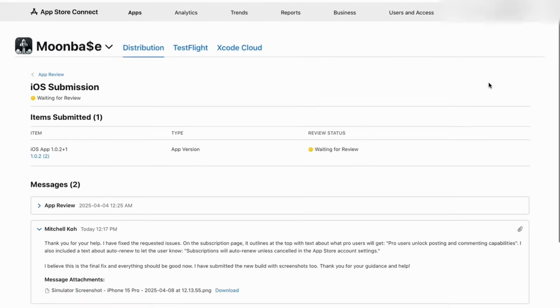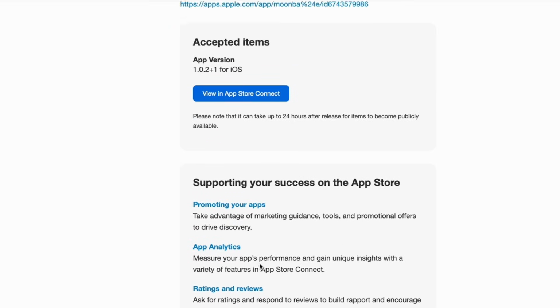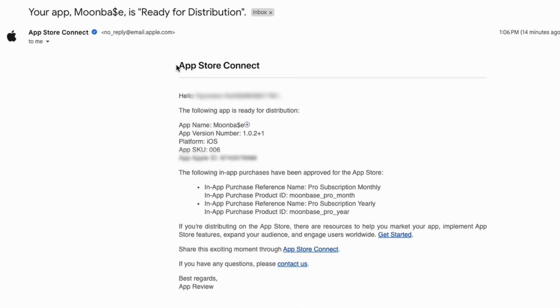Cool, so now it's waiting for the review. And for me, it was a quick turnaround. It took like 1 day. And it says the review of your submission is complete. So all of our monetization as well has been approved. Sweet, so now our app is ready for distribution. And it actually outlines here, the following in-app purchases have been approved for the App Store. Very nice. And that's it.